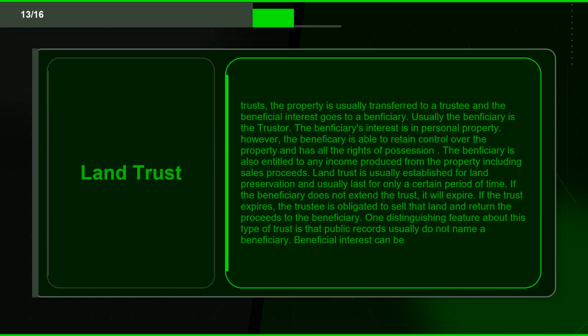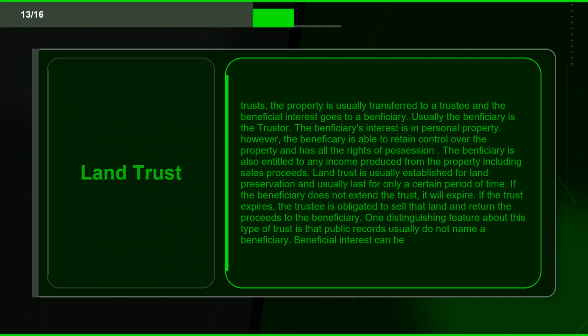Flashcard 13. Term. Land trust. Definition. Trusts. The property is usually transferred to a trustee and the beneficial interest goes to a beneficiary. Usually the beneficiary is the trustor. The beneficiary's interest is in personal property. However, the beneficiary is able to retain control over the property and has all the rights of possession. The beneficiary is also entitled to any income produced from the property including sales proceeds.